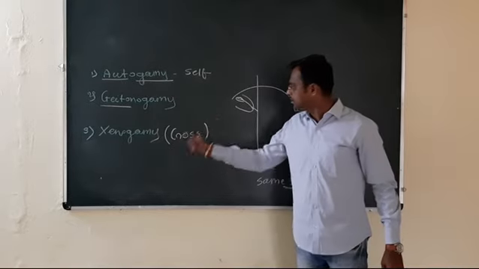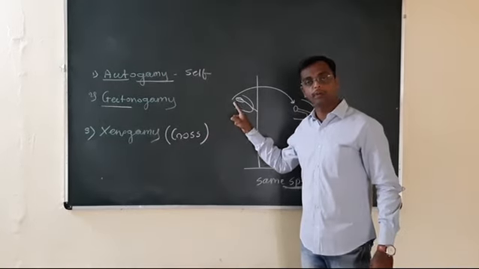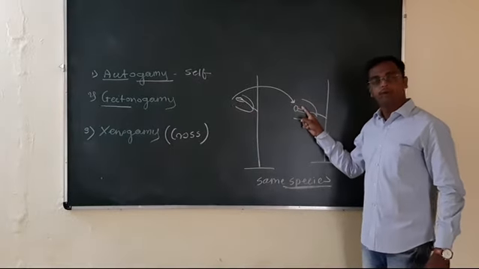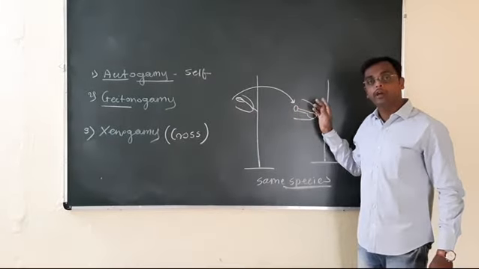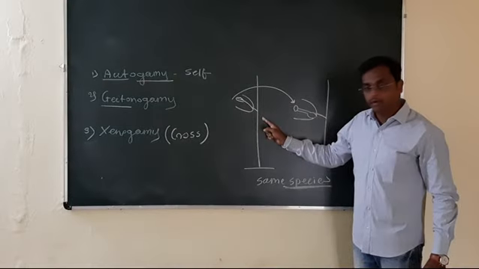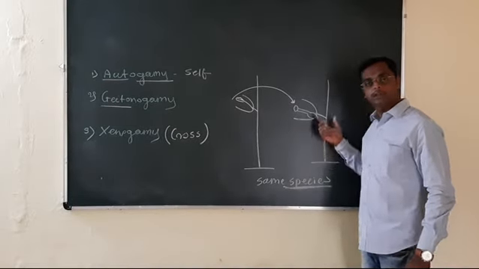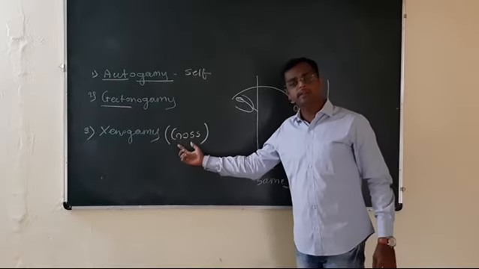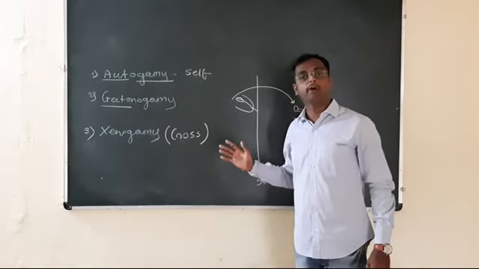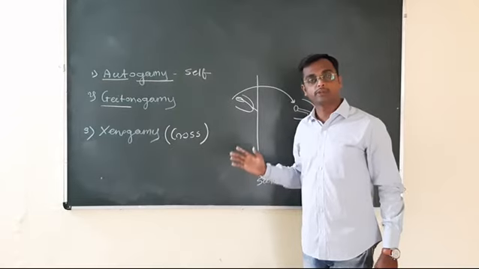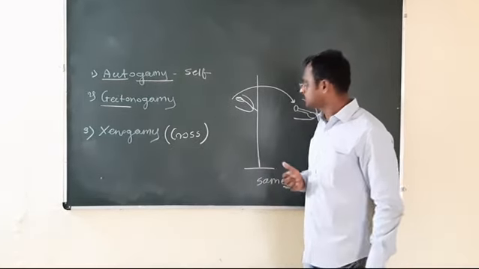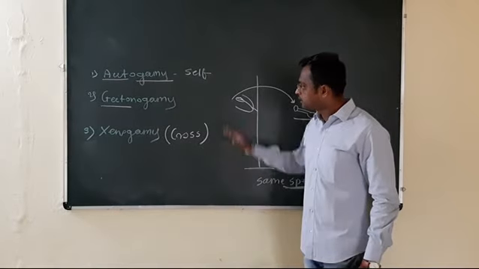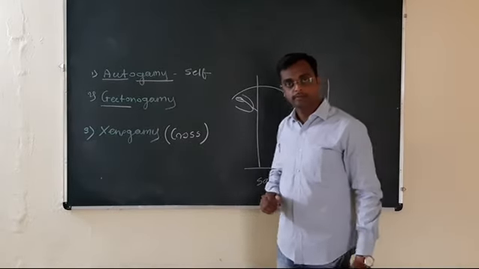Understood? Xenogamy is the transfer of pollen grain from the anther of a flower to the stigma of a flower produced on a different plant. Here the plant is different, this plant is different, this plant is different. Such pollination is called cross pollination, which favors the evolution process and favors variations. Genetically dissimilar offspring are produced. Understood the types of pollination?